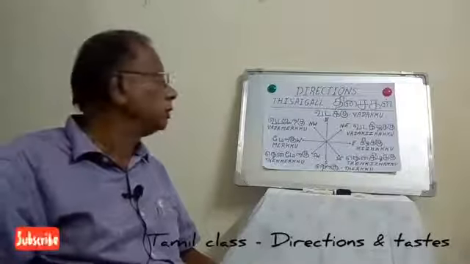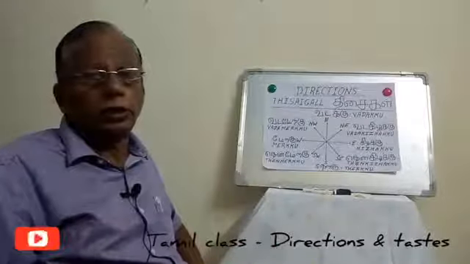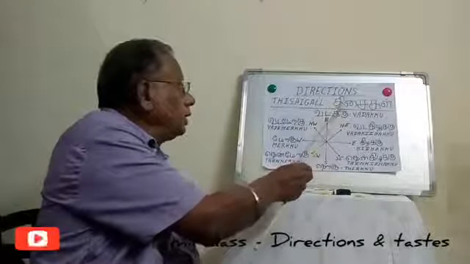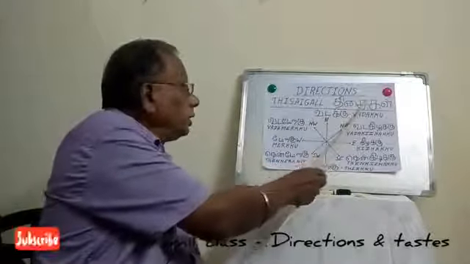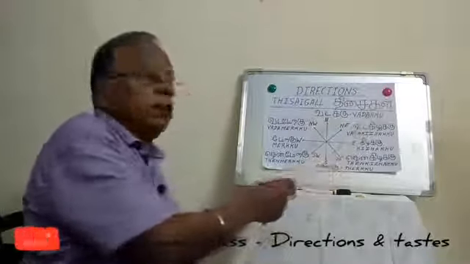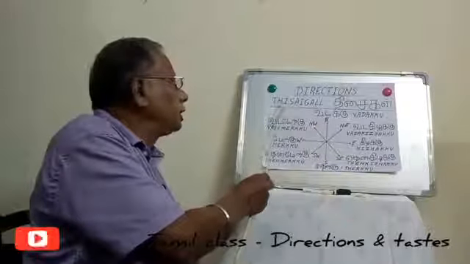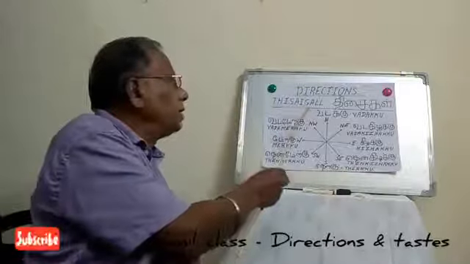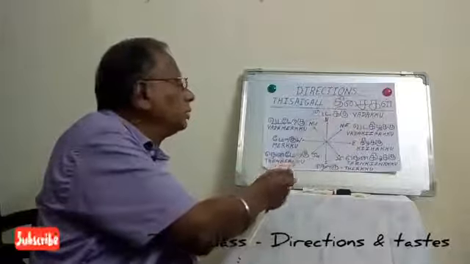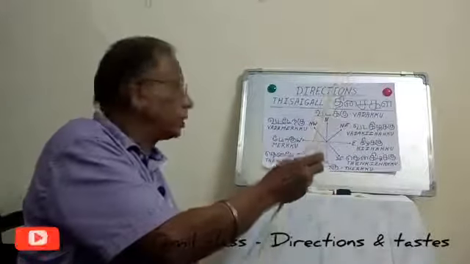Directions in Tamil. For directions in Tamil, it is called Disaigal. I have written it like this: D, Sai, Ga, Il. It is called Disaigal. In Hindi also we say Disha. The English is written just for the pronunciation. So Disaigal in Tamil means directions.